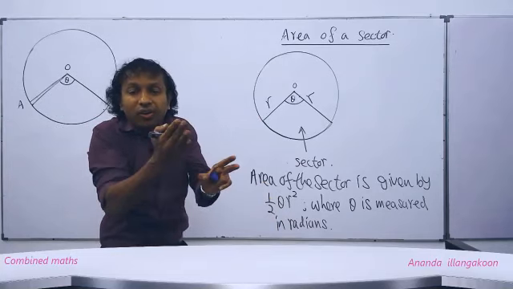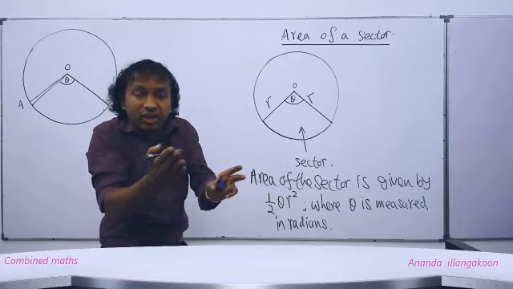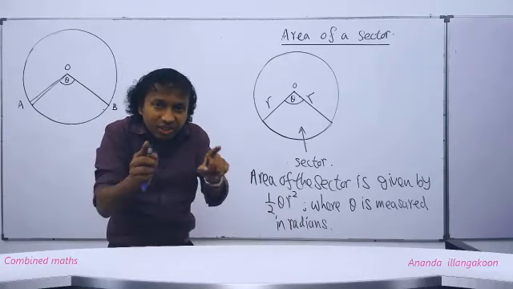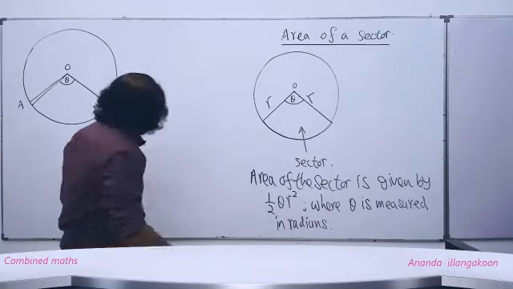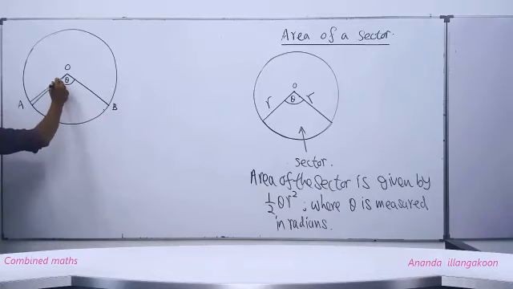The two radii are about to fall on each other. They are about to overlap each other. Then, people, what can you say about this angle between these two radii?